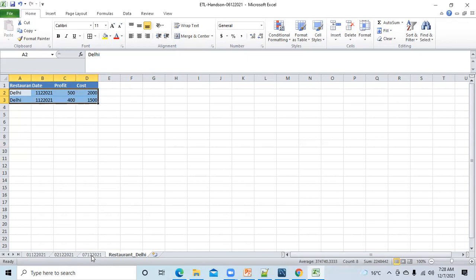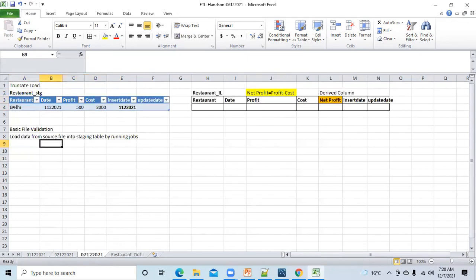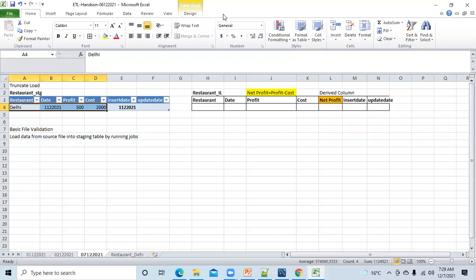And in staging, only one record was loaded. Now tell me, is this an issue or not? Is this a defect or not? Yes, row count is different. So once you have loaded data from the source file into staging, you should do a validation between the source file and staging as well.